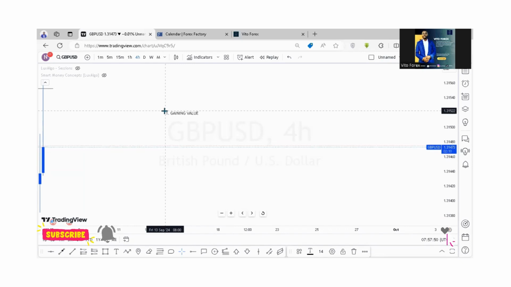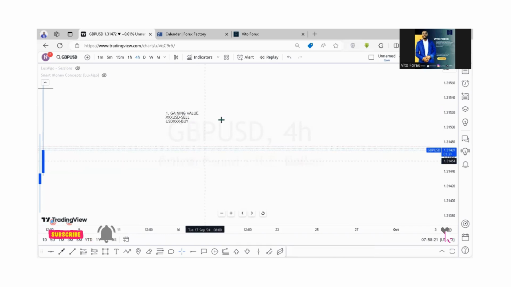So if we are gaining value, how do we trade? Supposing XXX USD, we shall sell. USD XXX, we shall buy. So this is scenario number one.